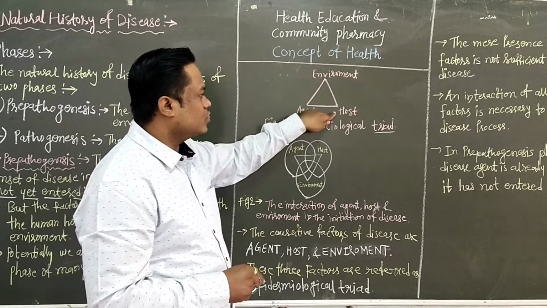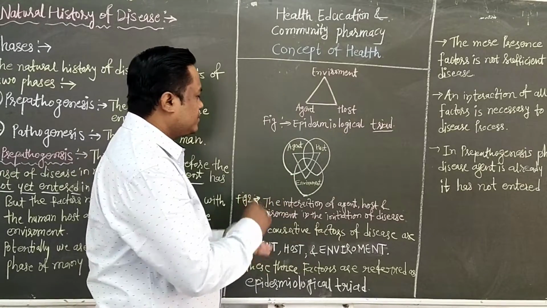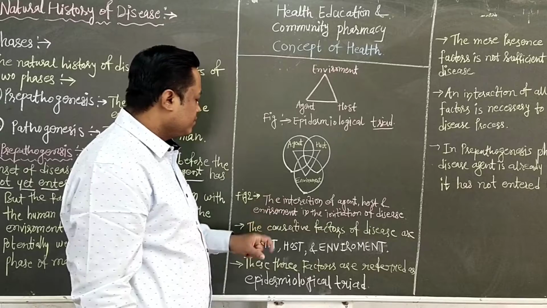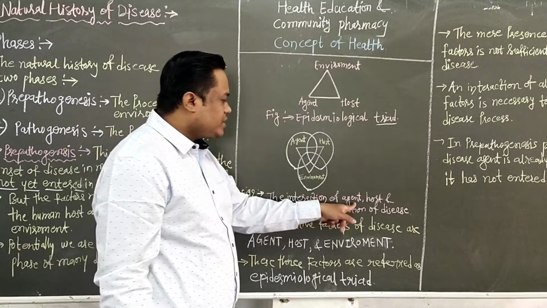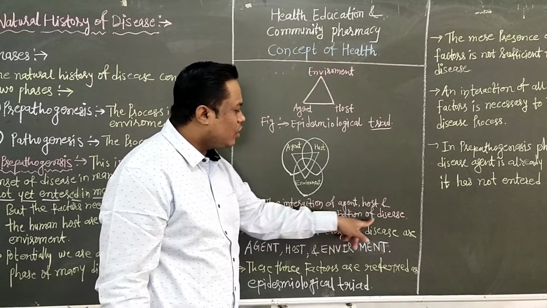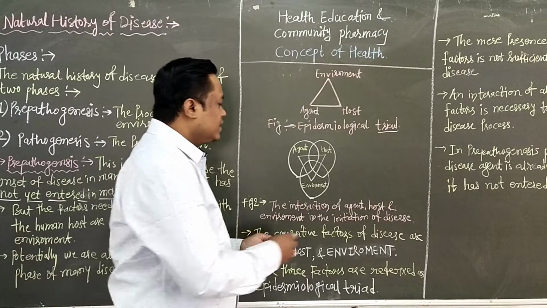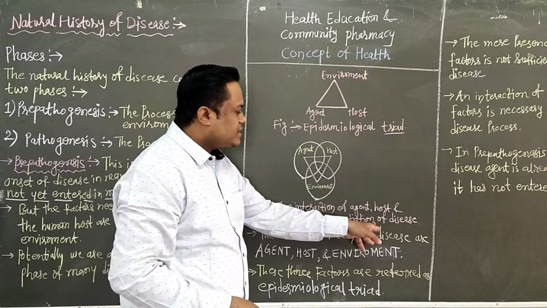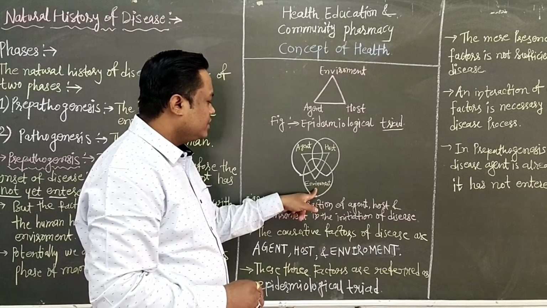Environment, agent and host. Then second we have to see the interaction between the agent, host and environment. Figure 2 indicates the interaction of agent, host and environment in the initiation of the disease, that is, before the disease enters.